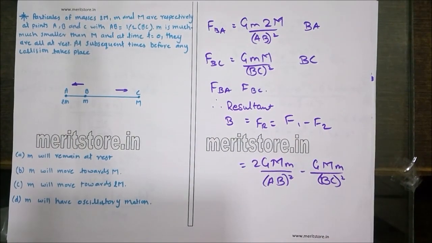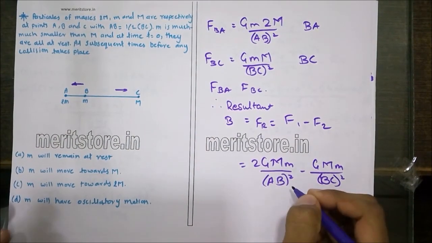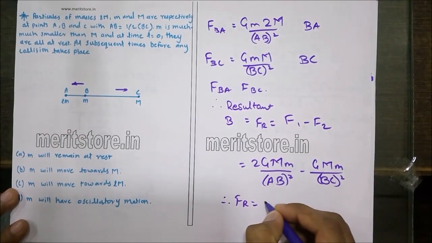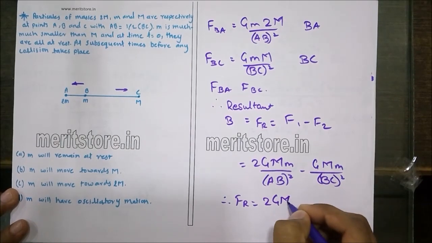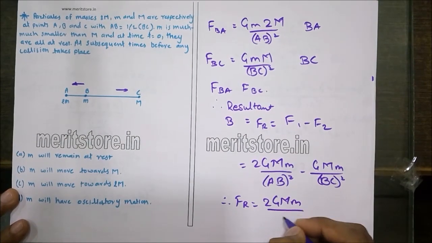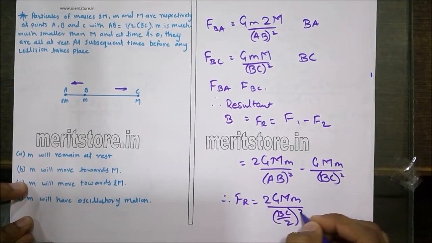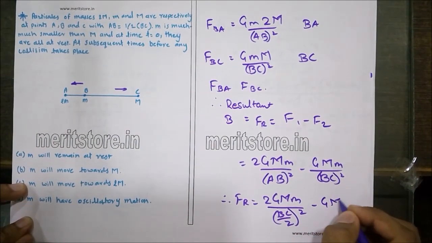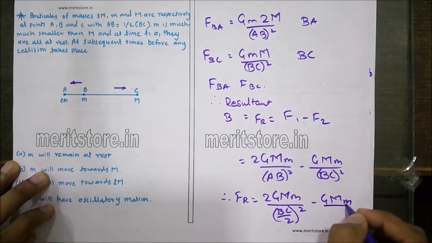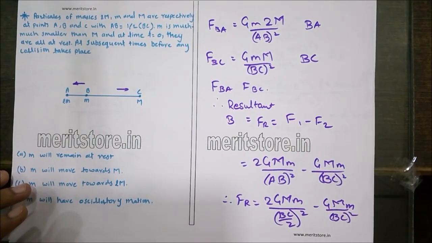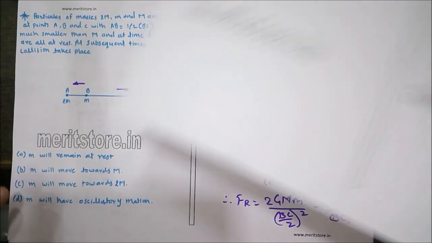Now it is given that AB is half of BC. So let us substitute. Fr is equal to 2 G m m upon (BC by 2) squared minus G m into M upon BC squared. Now this is along BA.